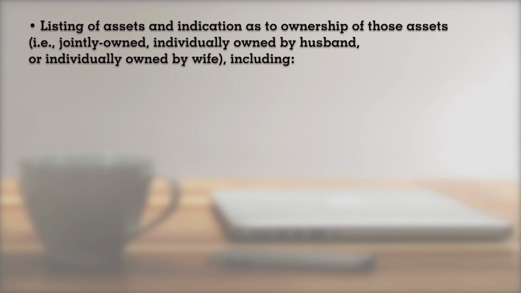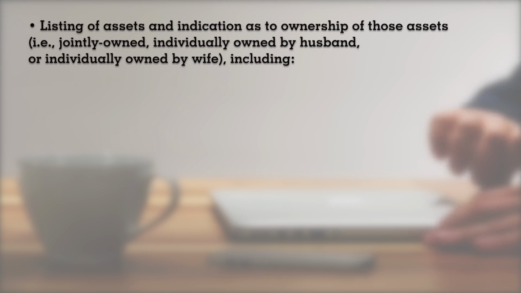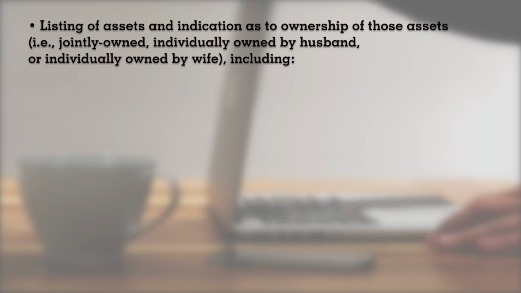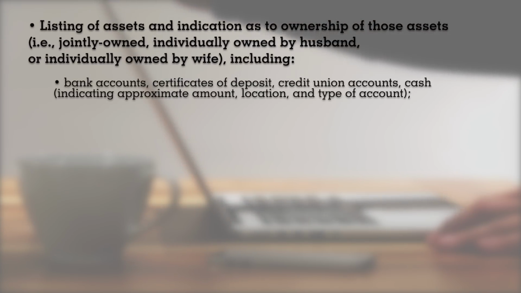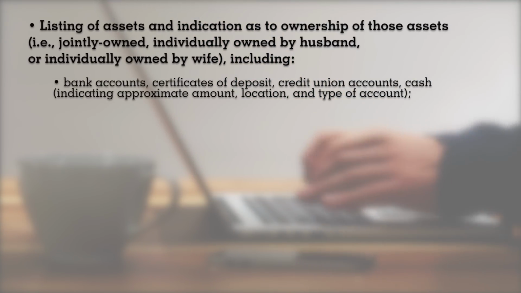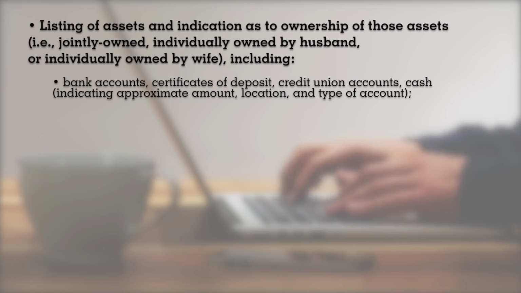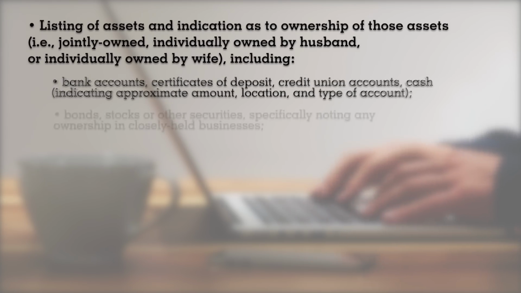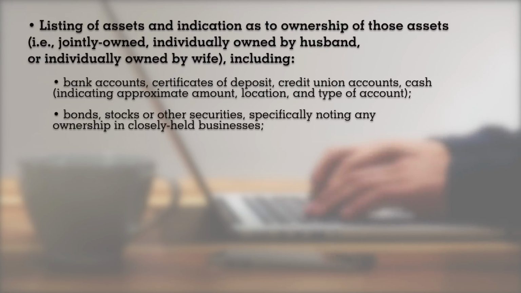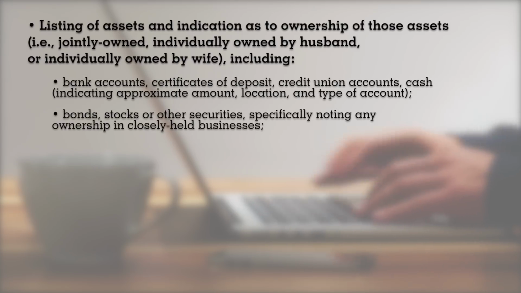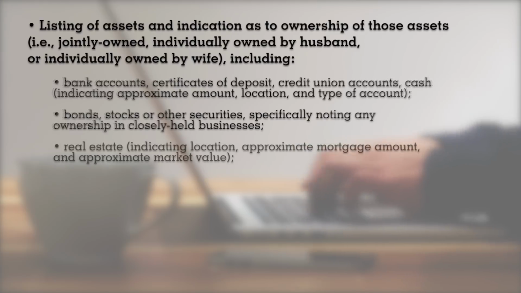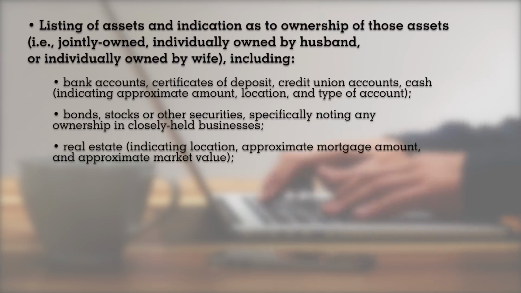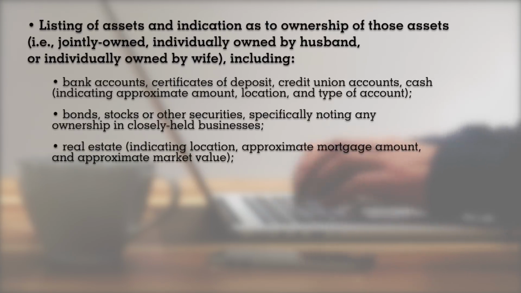Listing of assets and indication as to ownership of those assets, i.e. jointly owned, individually owned by husband or individually owned by wife, including bank accounts, certificates of deposit, credit union accounts, and cash, indicating approximate amount, location, and type of account. Bonds, stocks, or other securities, specifically noting any ownership in closely held businesses. Real estate, indicating location, approximate mortgage amount, and approximate market value.